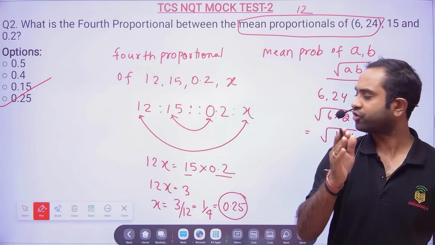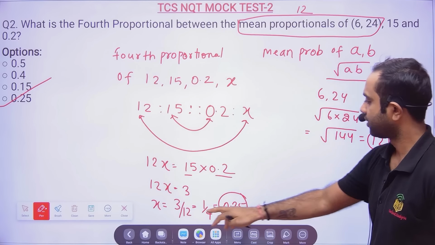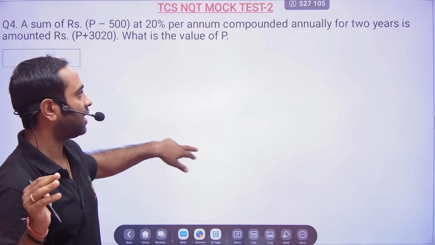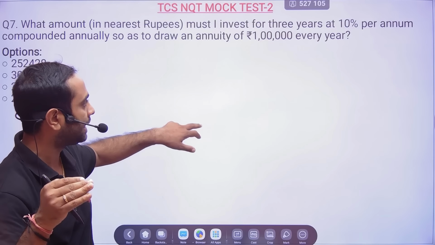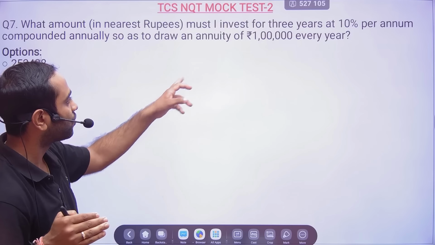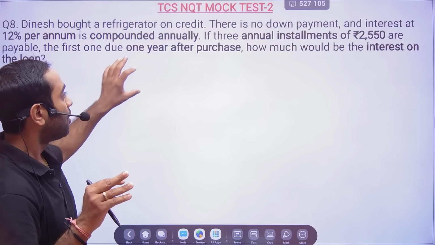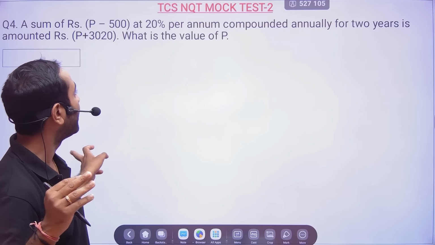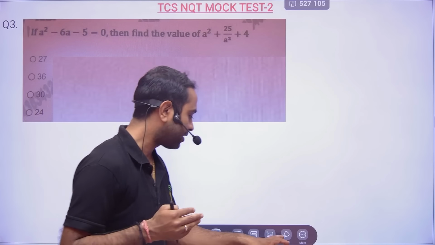Not all the questions will be difficult, but yes, because we are preparing for TCS, slowly the level of the questions will also increase. And here you can see, these are the questions which are going to be very, very tough. One line question, but the difficulty level will be very, very high. Okay, so that we will try to see.